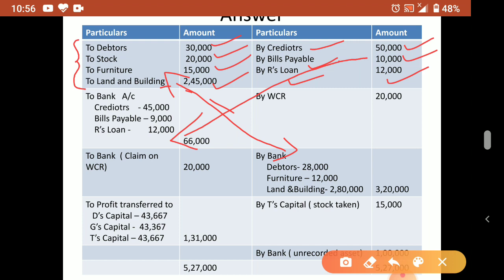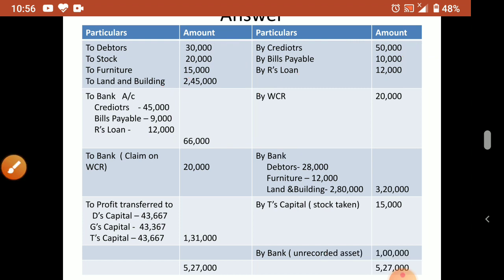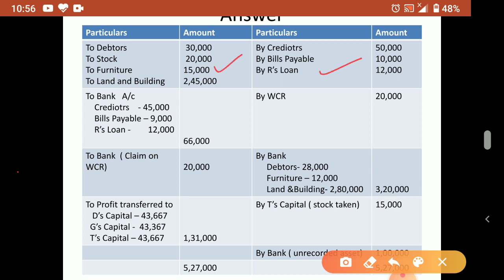So once you have transferred the assets and liabilities, the next step is the realization of assets and payment of liabilities. We will sell our assets, and from that money we pay all the liabilities. Okay. So first step over. First step what? Assets transferred, liabilities transferred. Second step, we'll see in the adjustment.